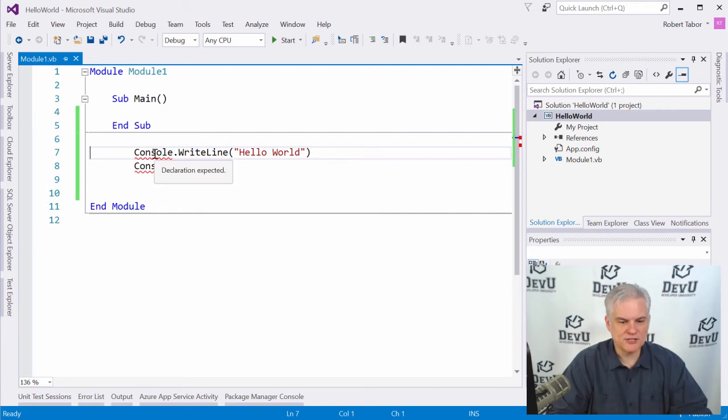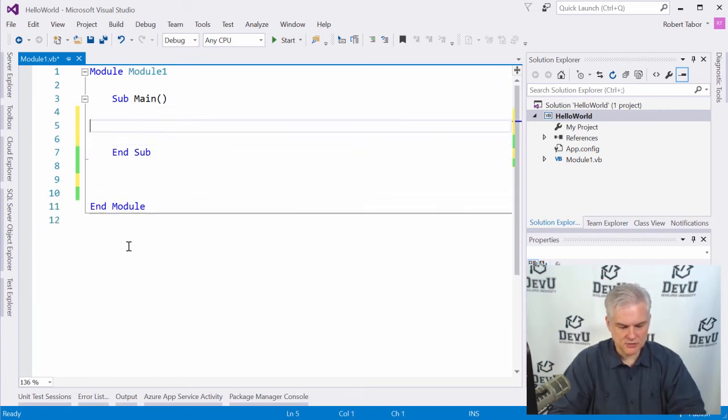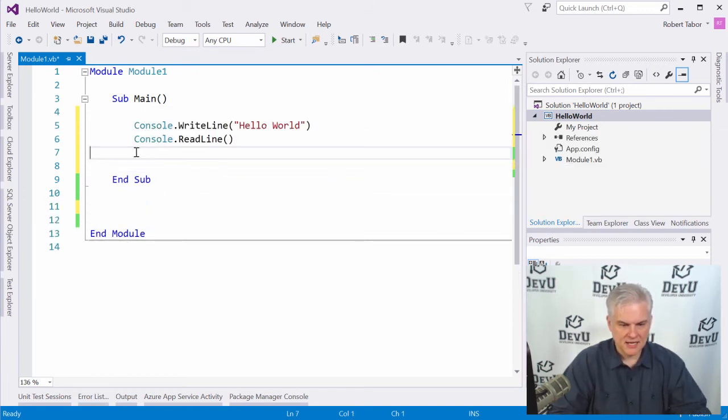Also, if I hover my mouse cursor over this little red squiggly line, it will say that there's a declaration expected. Now, the reason for this particular error is that you wrote the code in the wrong place. You may have placed it between the Module and End Module keywords, but not between the Sub and End Sub. Again, ideally, this code belongs right here between the Sub Main and the End Sub. You need to put it right there in the middle.